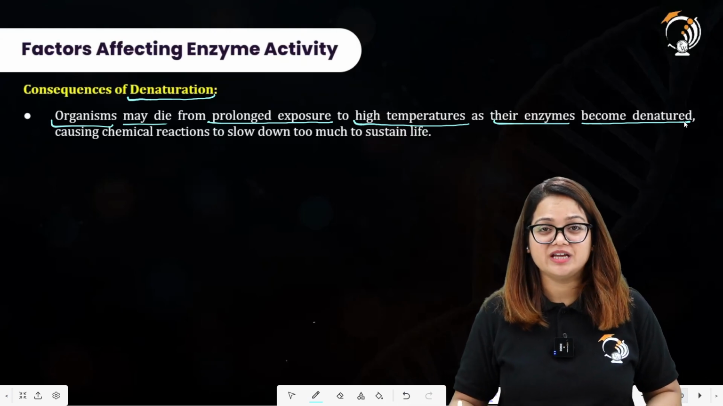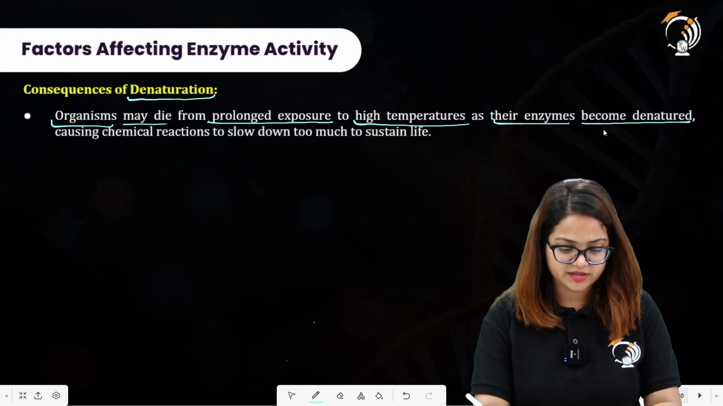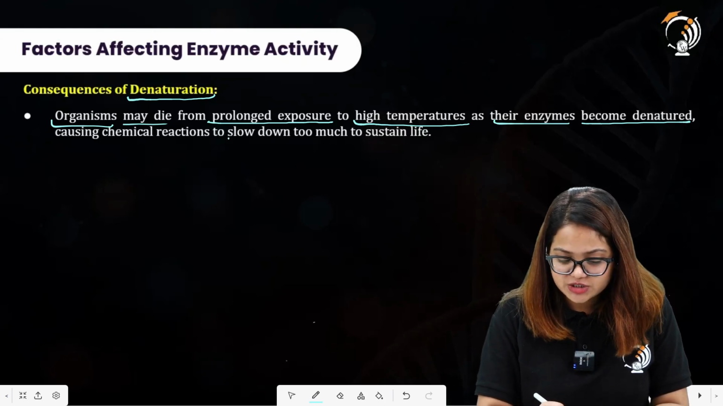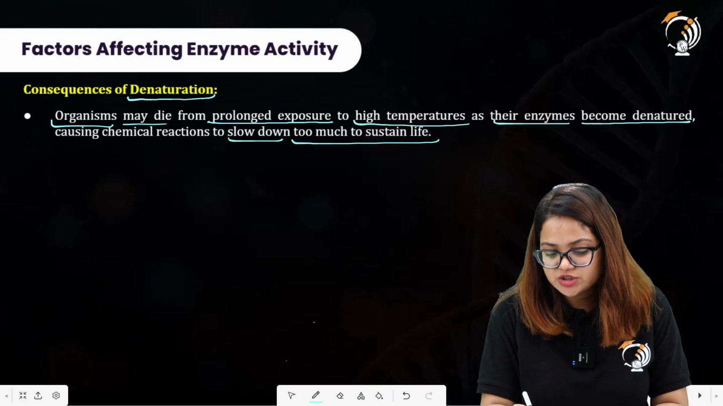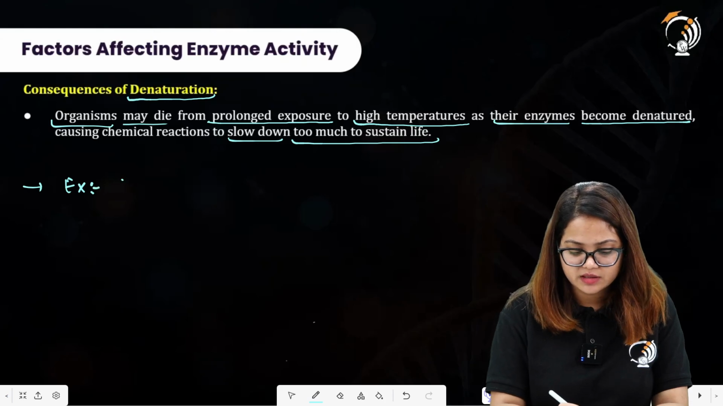How does this happen? Because of prolonged exposure to high temperatures, causing the chemical reactions to slow down too much to sustain life. Example, you can talk about considering plants.